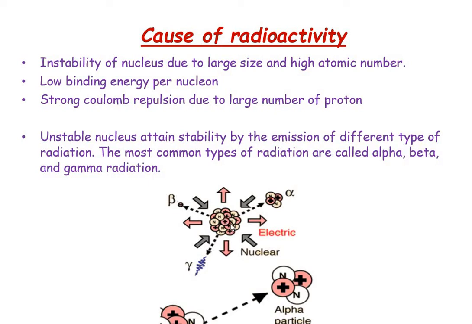In this process, a neutron inside the nucleus is converted into a proton and an electron. That electron is taken by the beta particle. So electrons are produced inside the nucleus by the conversion of a neutron into a proton and an electron.